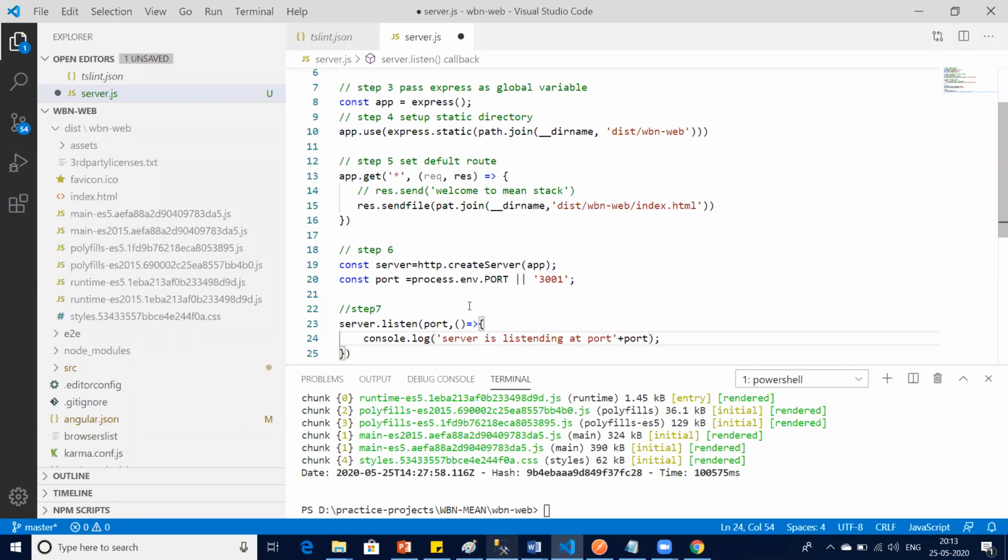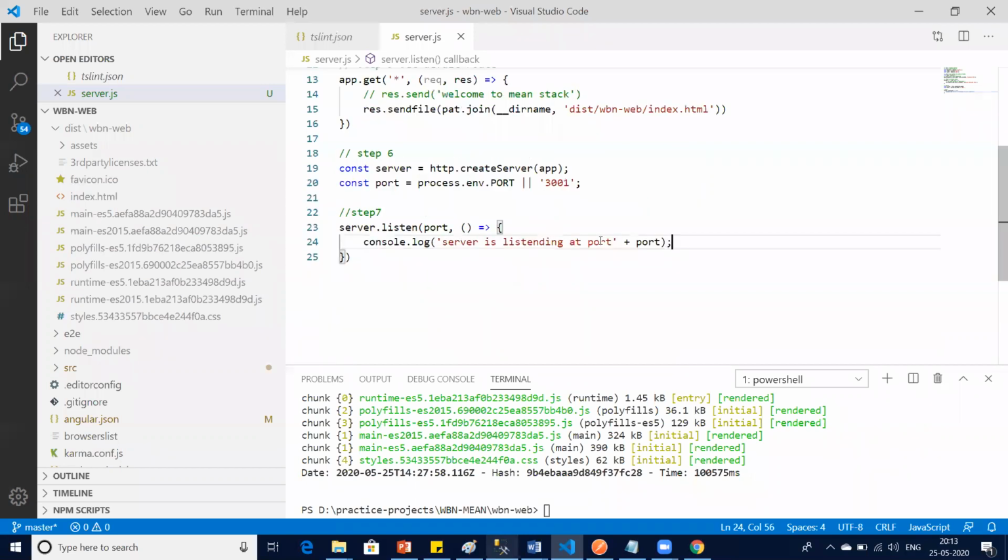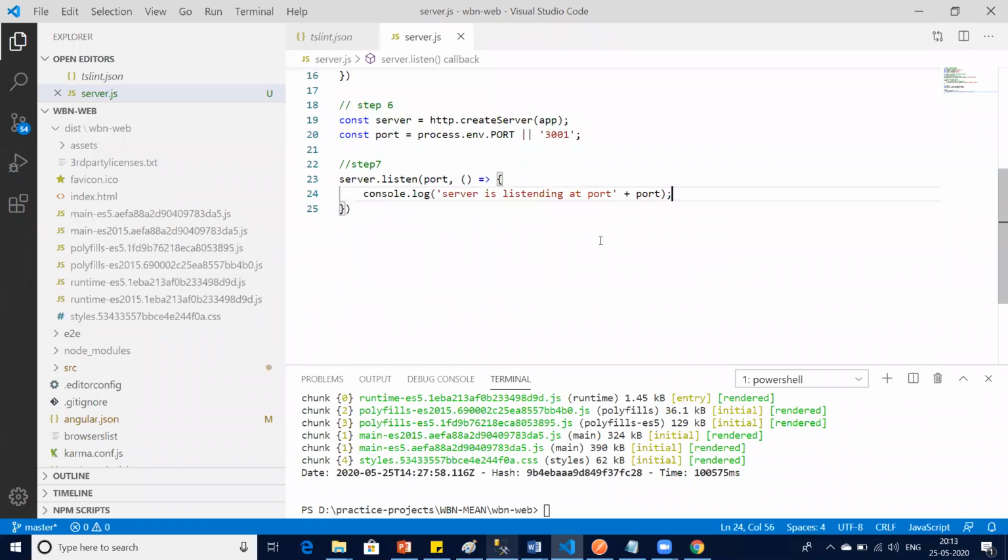So far I kept it very slow, just to make sure you understand each and every step. Now it's time to run our application, run our server. So we are not running the Angular project. Please be informed, we are not running the Angular project.